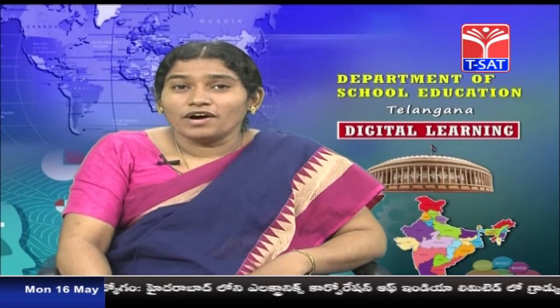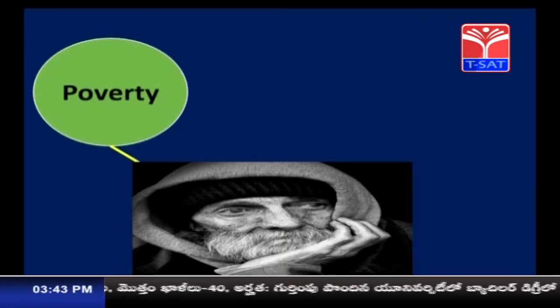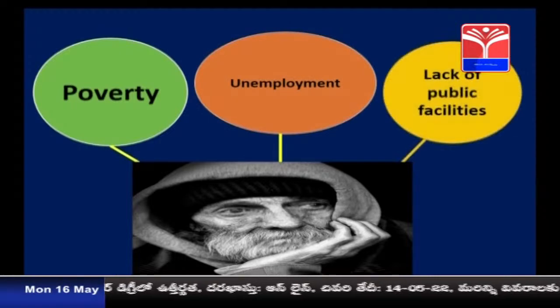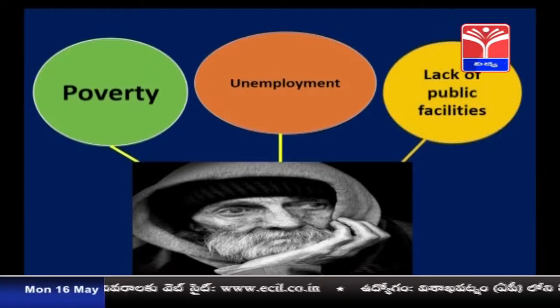Children, do you know what can be the reason for this? So why don't they have adequate incomes? The reason is that they are poor. Poverty is one of the reasons, and the second reason is unemployment, and another reason is lack of public facilities. So most of the people are poor. They don't have money and they don't have proper facilities, or there is no income in their hands, and so they are poor and they cannot go for purchasing the food items.